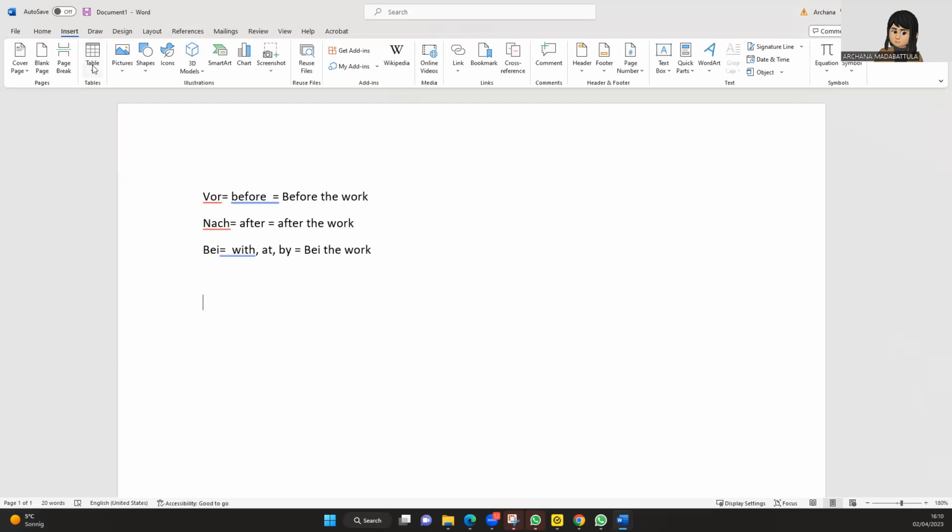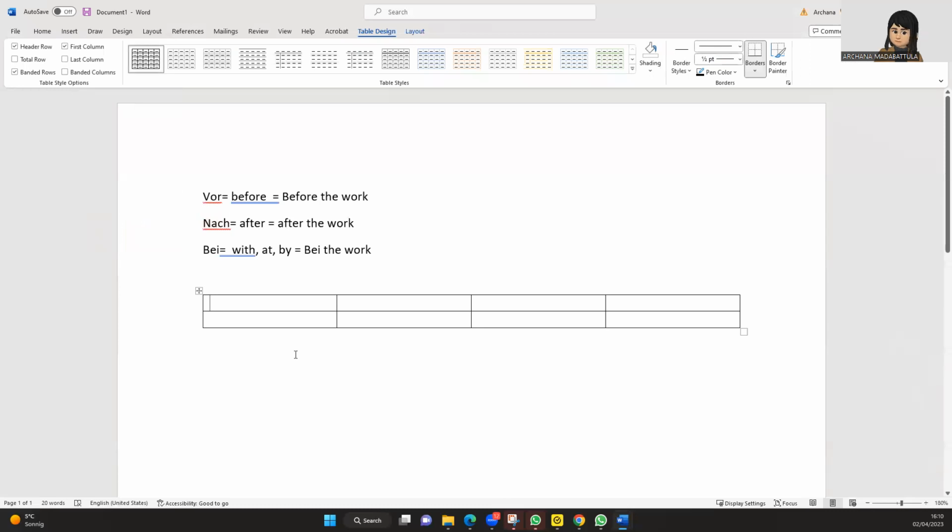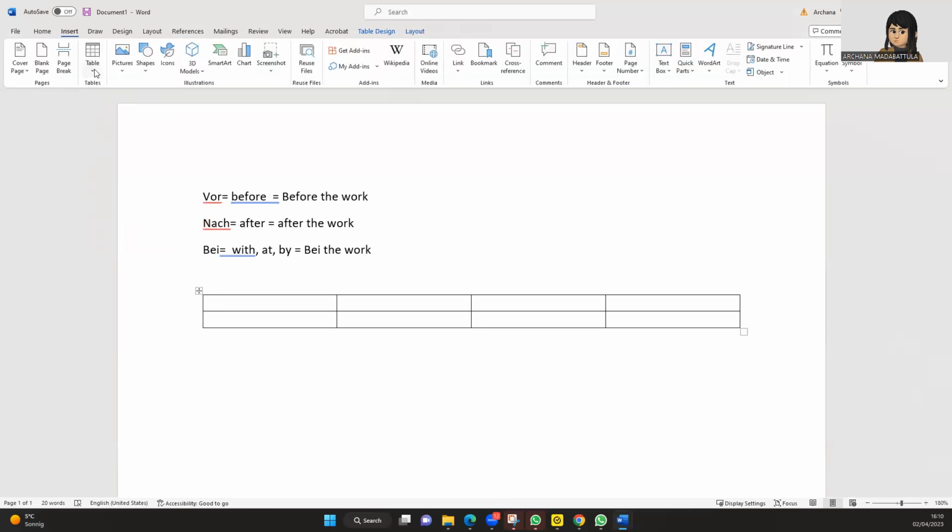So now let's come to the grammar part. So let me take a table here, and then we can explain very clearly. So here, let us first take the names. In German, we have der, die, das. We have things like neutral, we have plural, and feminine and masculine.